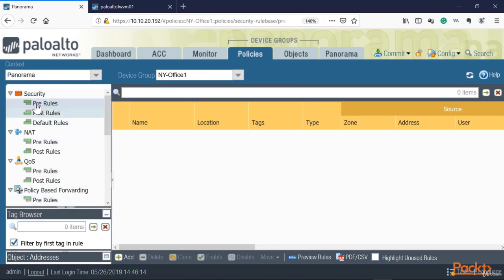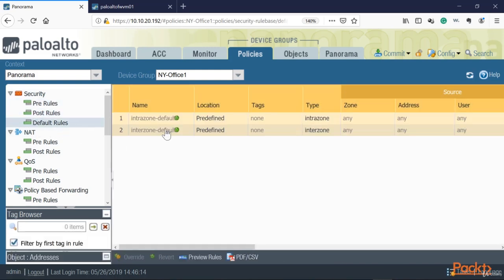Okay, let me scroll this down. So you see here on this icon, highlighted in green, it shows the first two as the enabled ones. So those are the pre-rules. They're usually the allow rules. And then post rules are actually the denies. And then default rules are the rules that come with the Palo Alto by default.